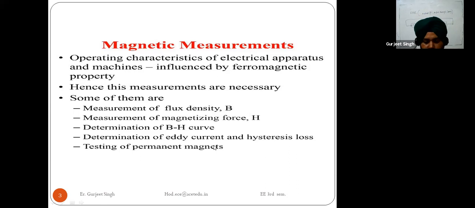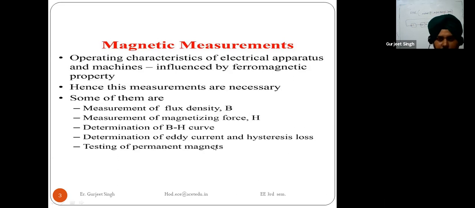Magnetic measurements and thorough knowledge of the characteristics of the magnetic material are very important for the designing and manufacturing of electrical equipment. Students, if we are designing any electrical machine, apparatus or electrical instrument, one must have knowledge of ferromagnetic materials and magnetic measurements.